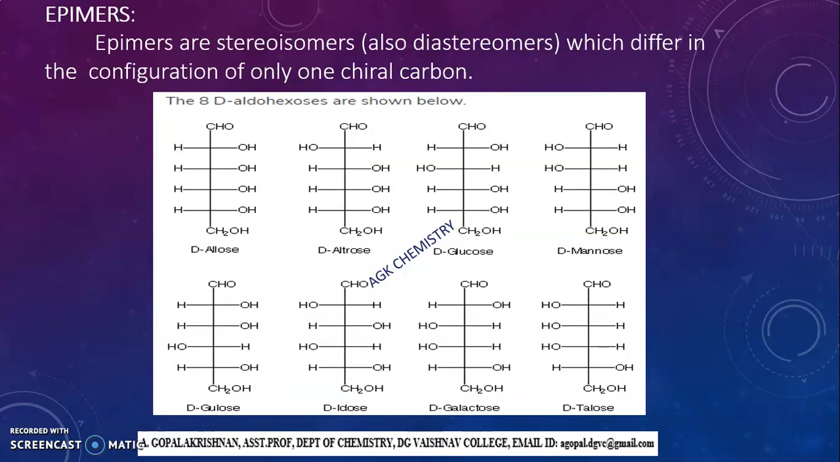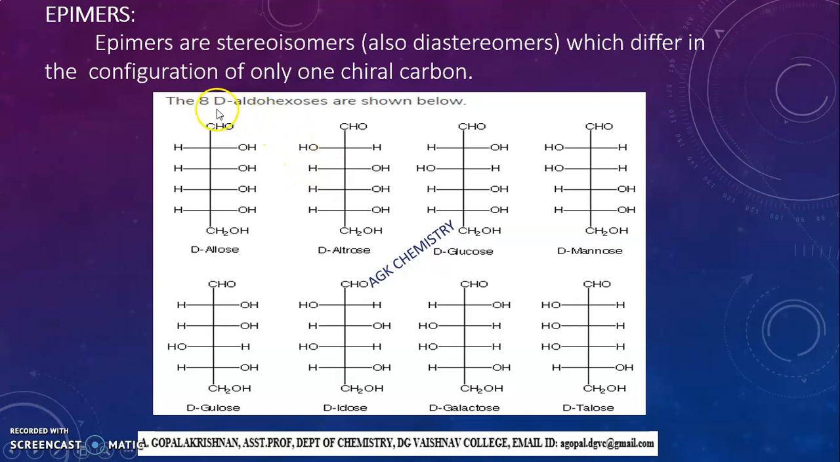First of all, what are epimers? Epimers are stereoisomers, specifically diastereomers, which differ in the configuration of only one chiral carbon. Generally, epimers are found in carbohydrate chemistry, so I took carbohydrates as examples.